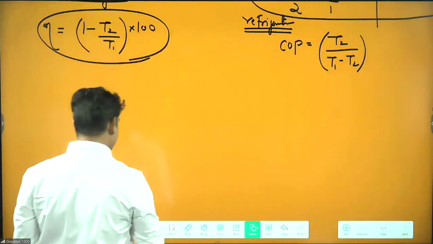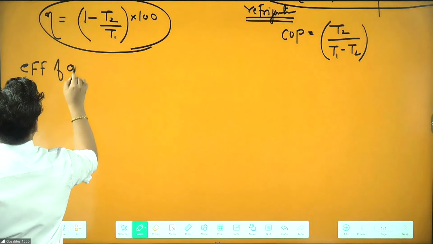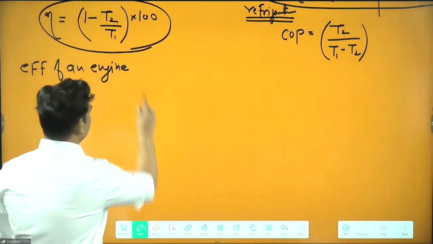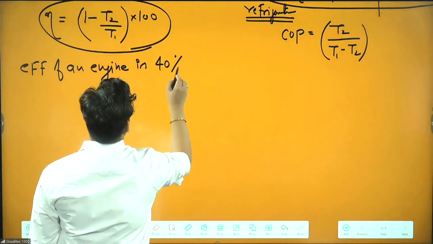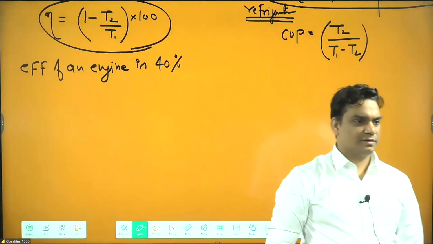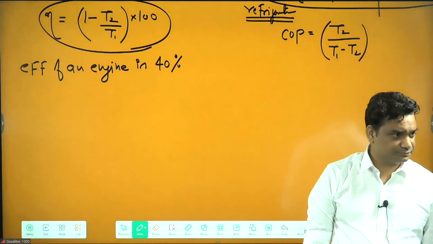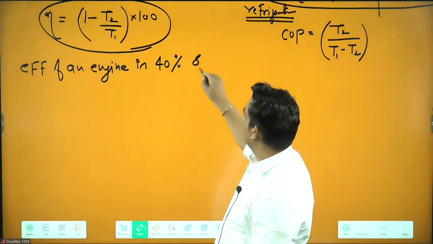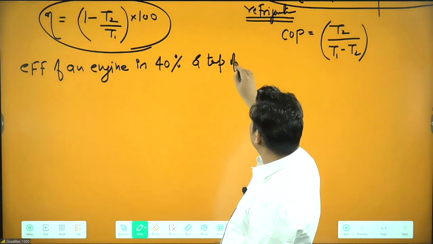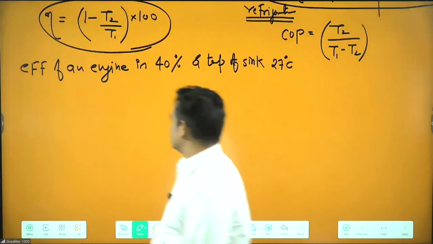They will say the efficiency of an engine is 40%, and the temperature of the sink is 27 degrees Celsius.